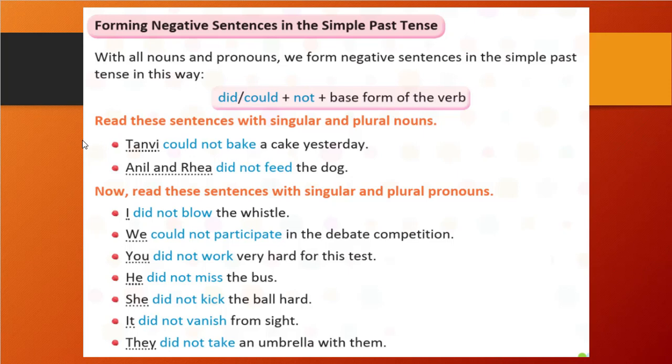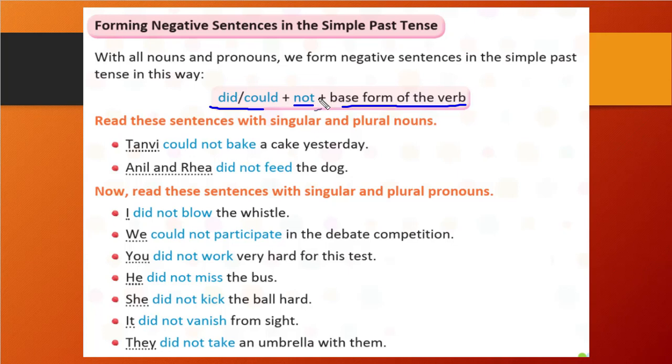First thing, whenever a negative sentence is there, what will we do? We will write did or could, and use not. That's it. After that we will write not, and we will write the base form of the verb.